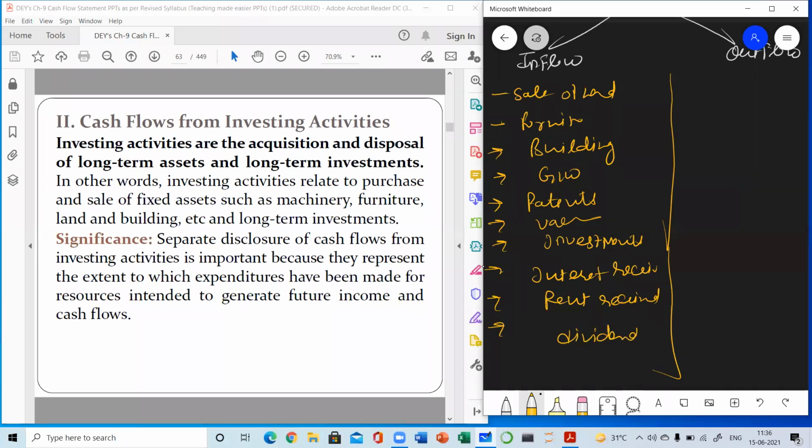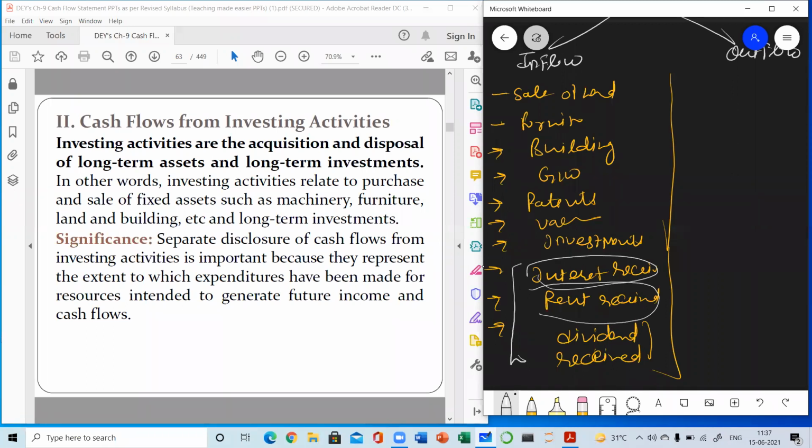If we have invested our money in the shares of a company, then we will be getting dividend. If we have invested money in debentures or we have kept money in the bank, then we will be getting interest. If we have invested money in land and building and we have rented it out, then we will be getting rent. So these three are the examples of non-operating incomes, which we have already done in the ratio chapter.